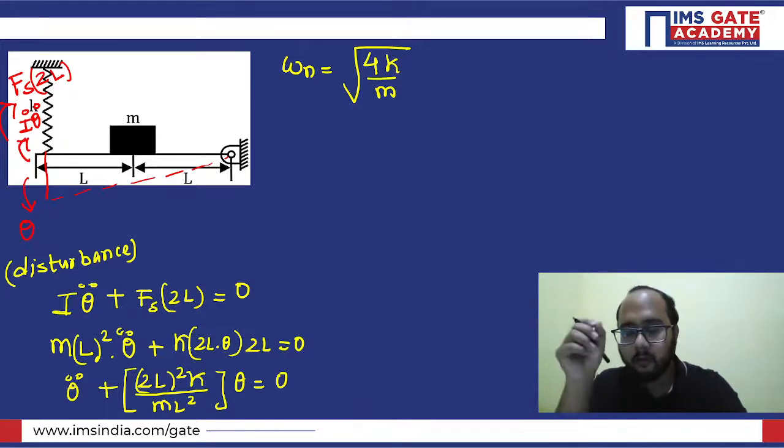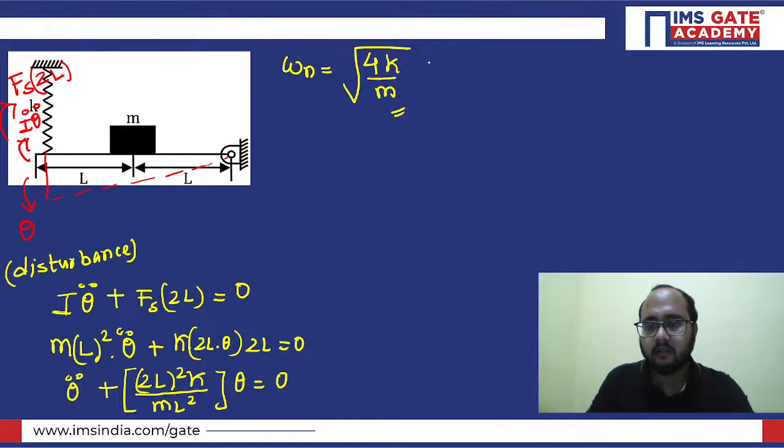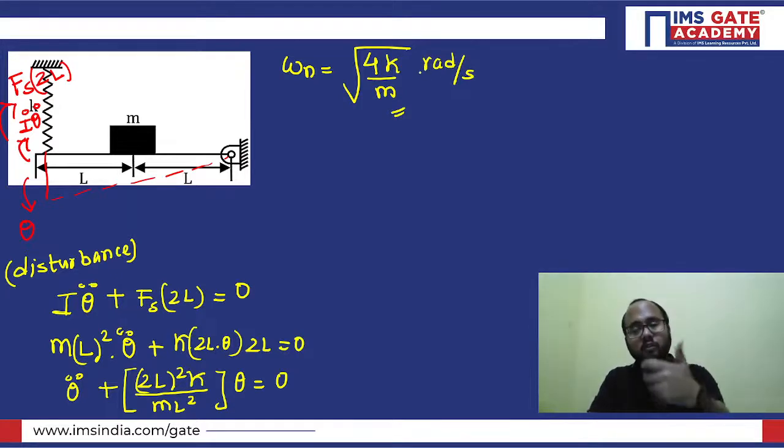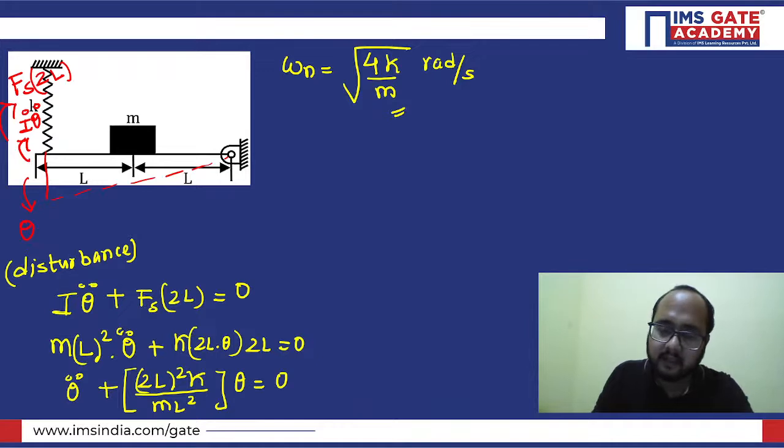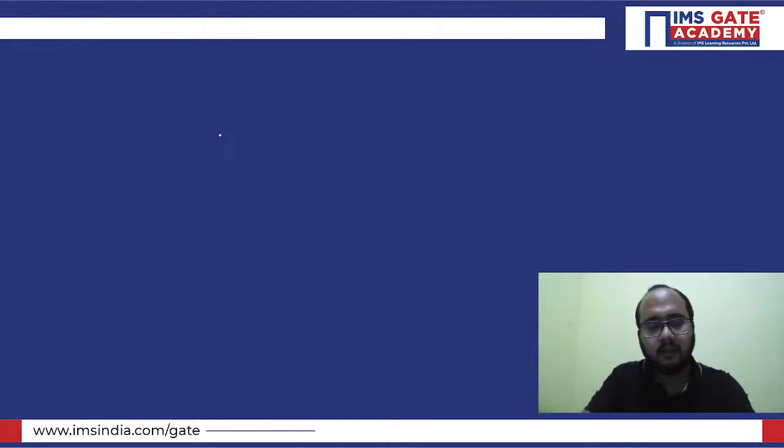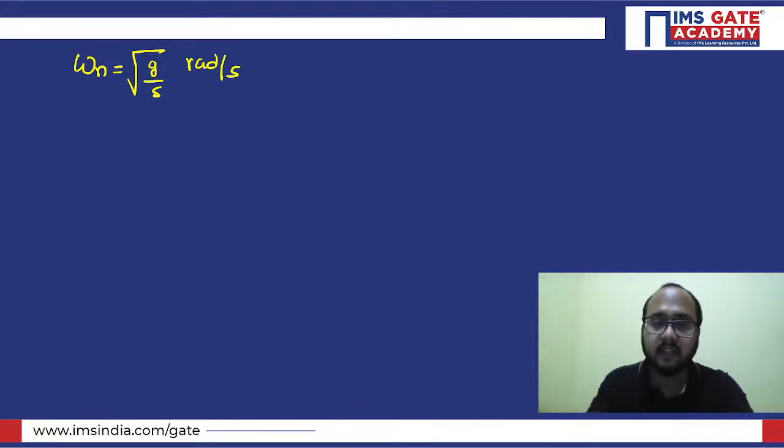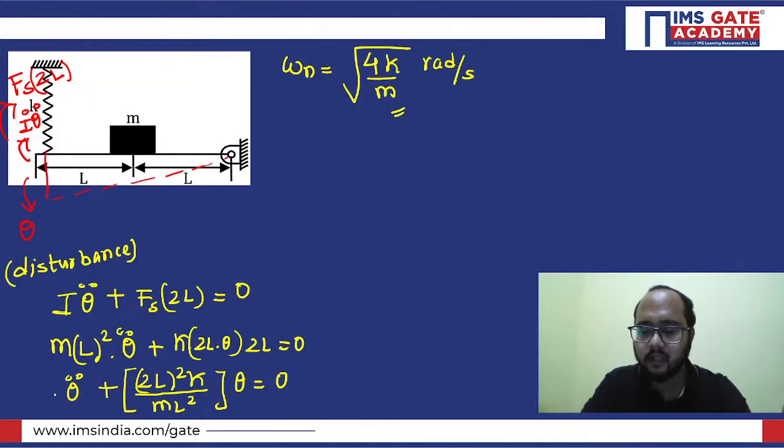Now remember, this is our answer. Again, you can solve this question through omega n equals under root g by delta, because here we have a point mass. Is this clear? We can also solve this question through g by delta. Any method you can use, but you should know the conditions under which this particular formula is applicable.